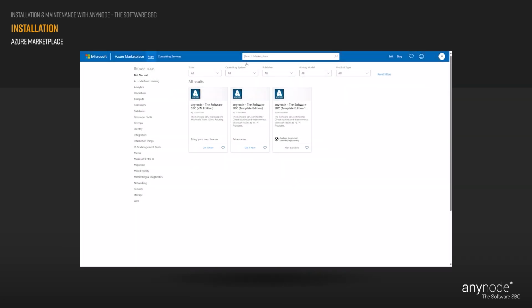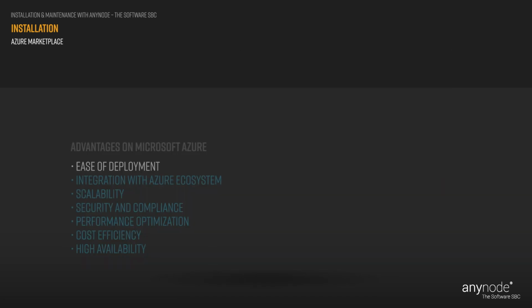Microsoft Azure is a fast-growing cloud infrastructure platform, and all this capability and power is great for applications such as any node you want to run on Azure. You should consider Azure as your SBC's home because of the following advantages. Ease of deployment. The Azure Marketplace provides a streamlined and straightforward deployment process, making it convenient for users to set up any node on their Azure infrastructure.